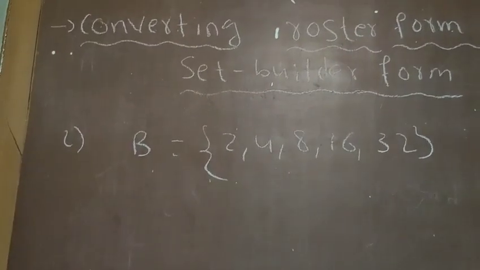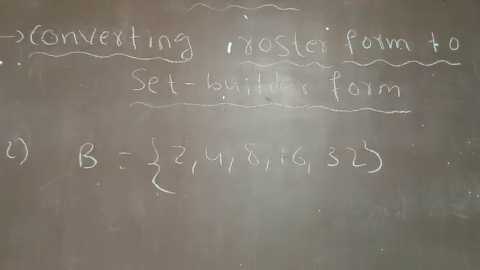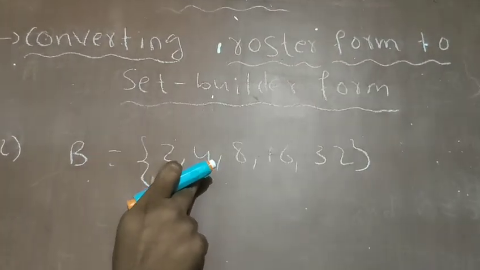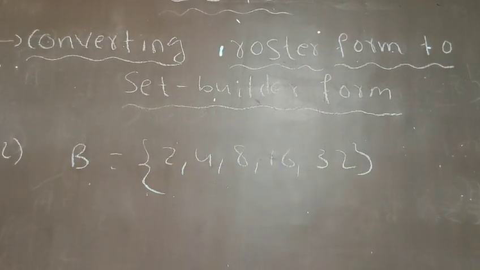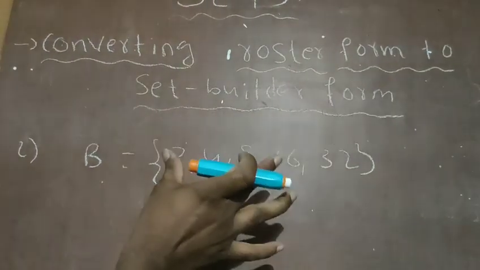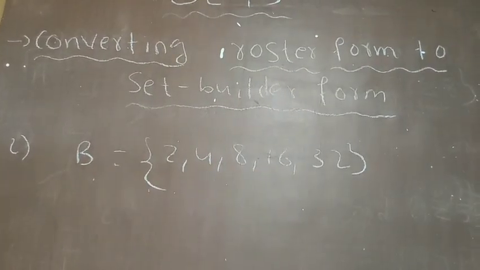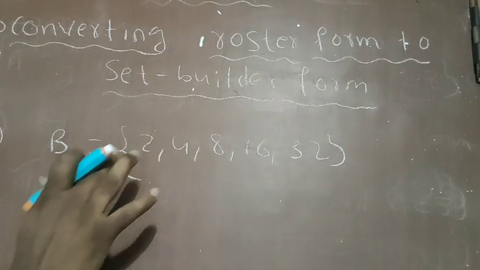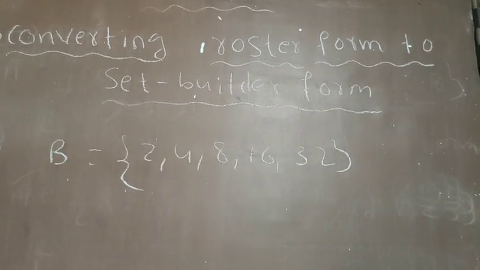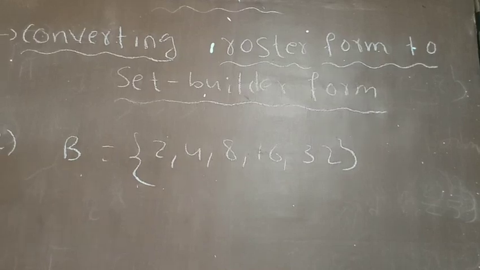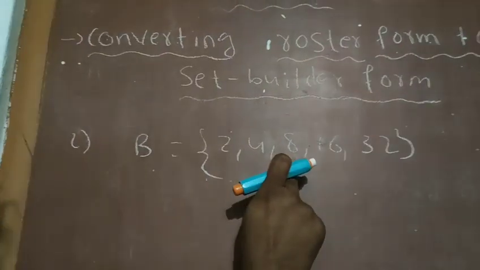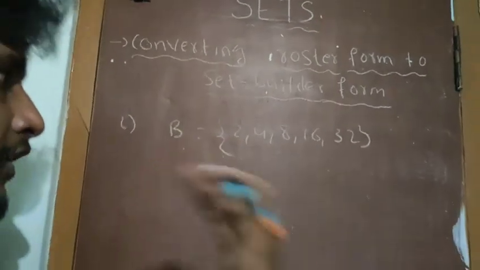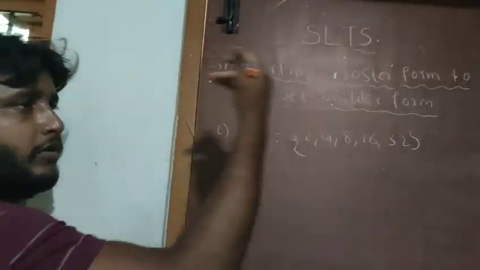B is a set of 2, 4, 8, 16, 32. If you observe, this is 2 power 1, 2 square, 2 cube, 2 power 4, 2 power 5. So read the question and think in a different way. These are not the multiples. If you see the first 2 elements, you may think these 2 are the multiples of 2. But coming to the third element, if it were a multiple it would be 6, but it is not 6. Then it will be 2 to the power of some number.